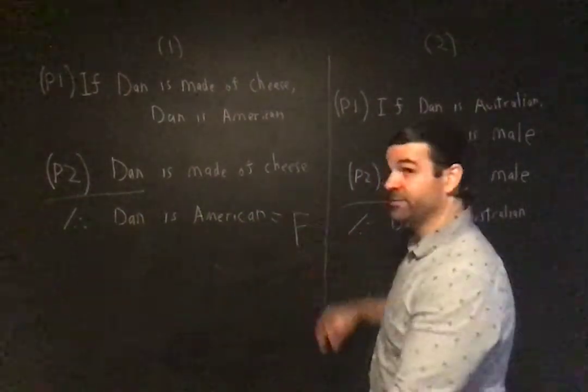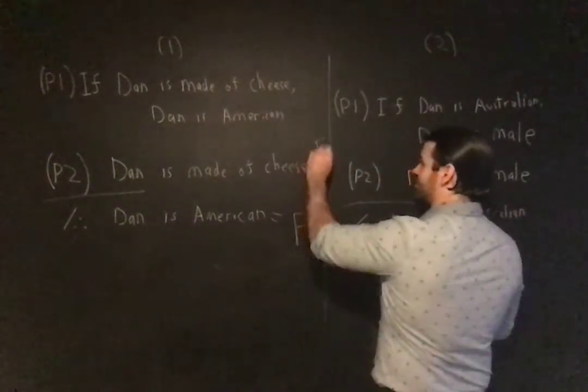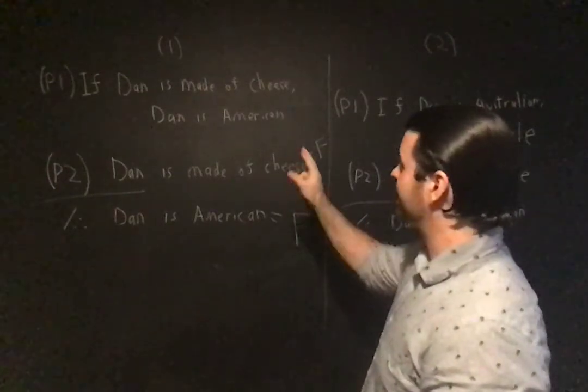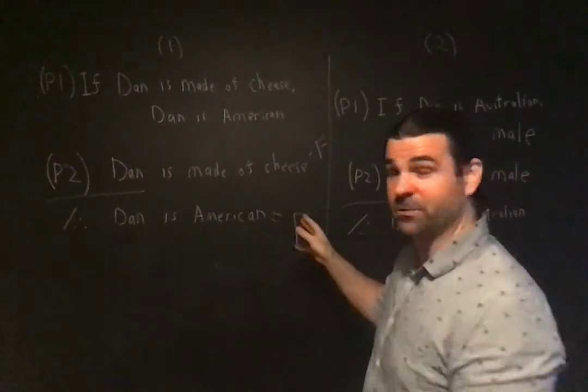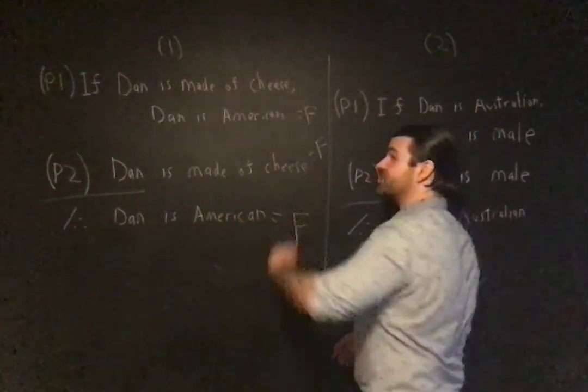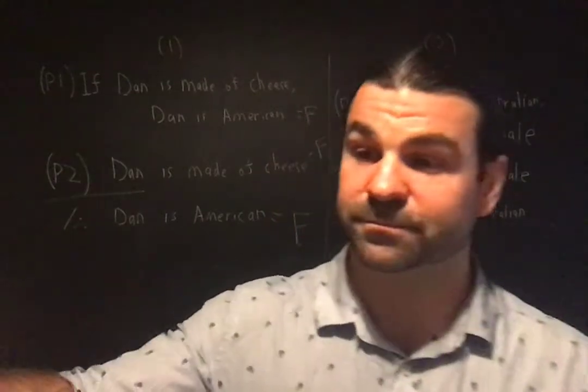All right, Dan is made of cheese. You can see that that is false. If Dan is made of cheese, Dan is American. That's probably false. We got a false conclusion, false premises. But is this a valid or an invalid argument?